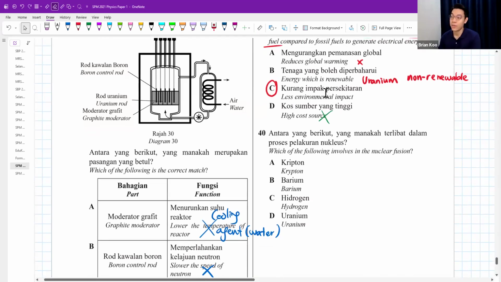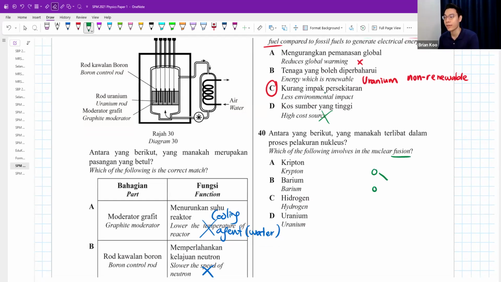Question 40. Which of the following involves nuclear fission? Fusion, sorry. Fusion is combining very light nuclei together to form a bigger nucleus, and of course, it will give you quite a lot of energy. Usually, nuclear fusion happens inside the sun.